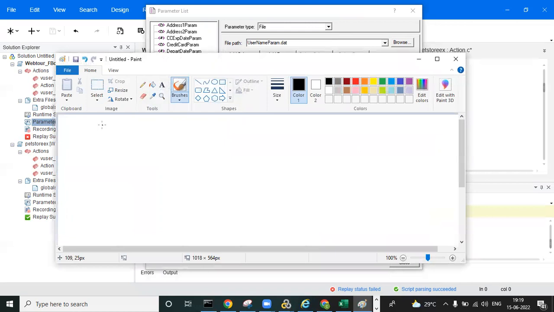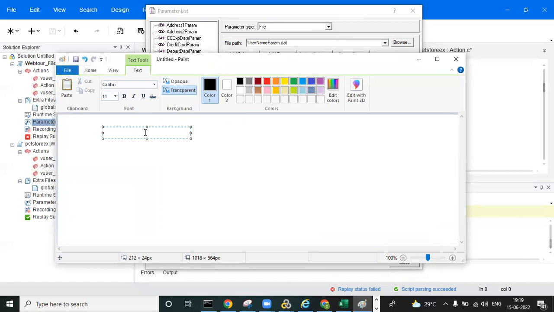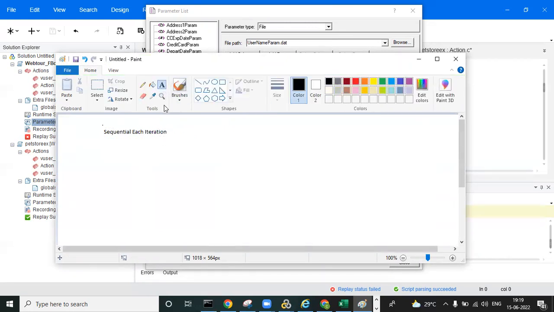Now we will go one by one. First one will be sequential each iteration.